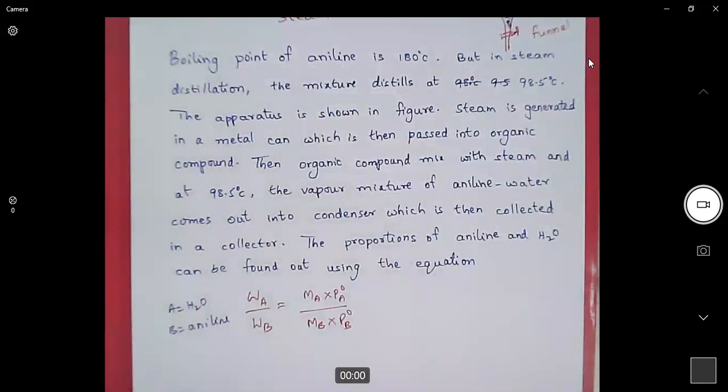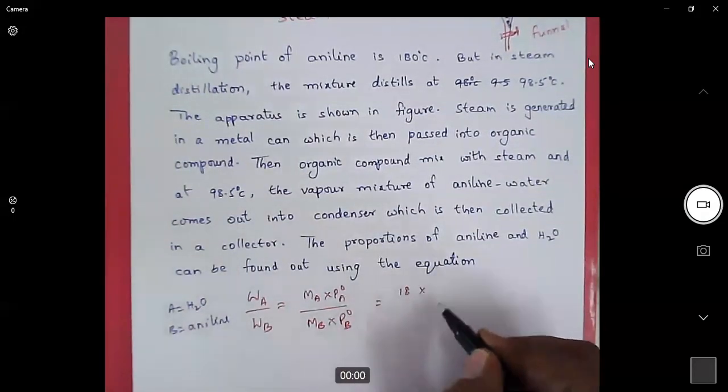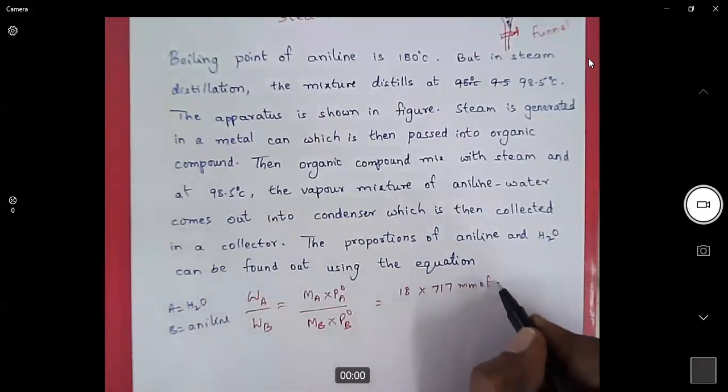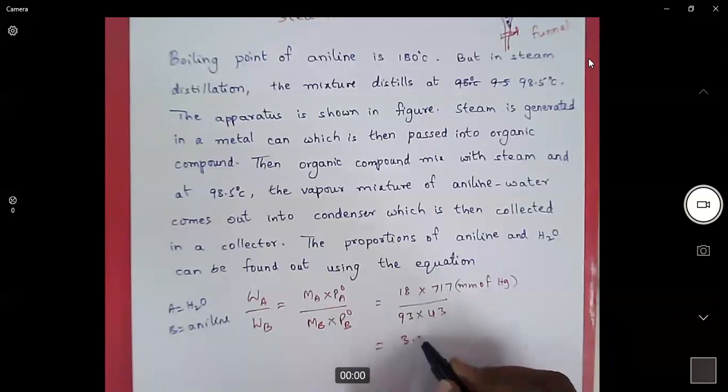Now, what is the molecular weight of water? It is 18. Pure vapor pressure of water is 717 millimeters of Hg. For pure aniline, molecular weight is 93 and its pure vapor pressure is 43. When we simplify this, we will get 3.23 is to 1.